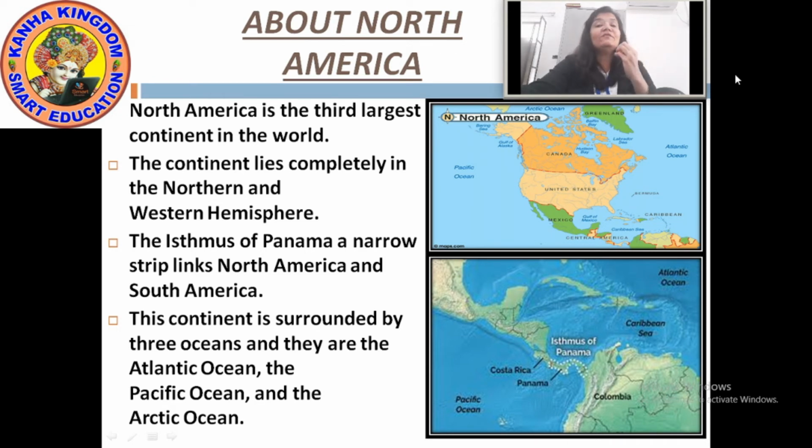And the Isthmus of Panama is a narrow strip that links North America and South America. And North America is the third largest continent in the world. Okay? Now next we will see about which continent? Yes, South America.